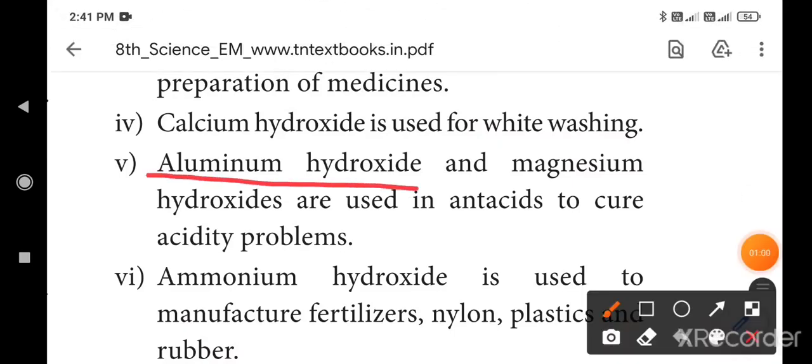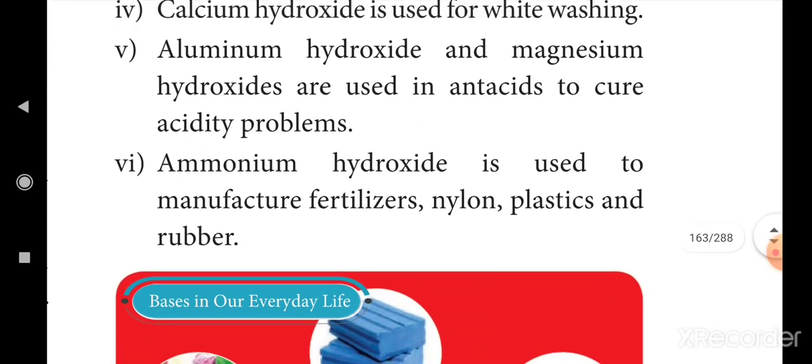Next, aluminium hydroxide and magnesium hydroxide are used in antacids to cure the acidity problem. In our stomach, excess acid secretion means aluminium hydroxide and magnesium hydroxide are used to cure that acidity problem. The next, ammonium hydroxide is used to manufacture fertilizers. Ammonia formula you know, NH3, nitrogen is present in ammonia.